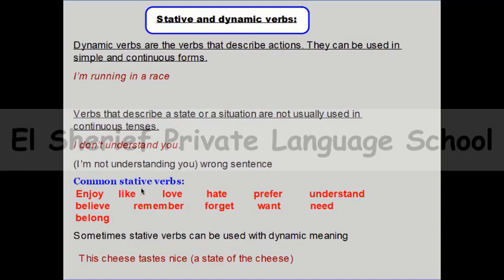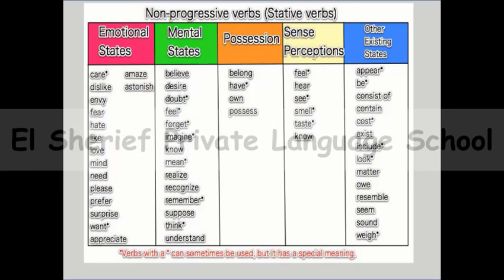But be careful, there are some stative verbs that can be used with a dynamic meaning. What does it mean? Sometimes we can find verbs that have two meanings, like the verb have. Have can mean I own this thing, when I say "I have a mobile phone."